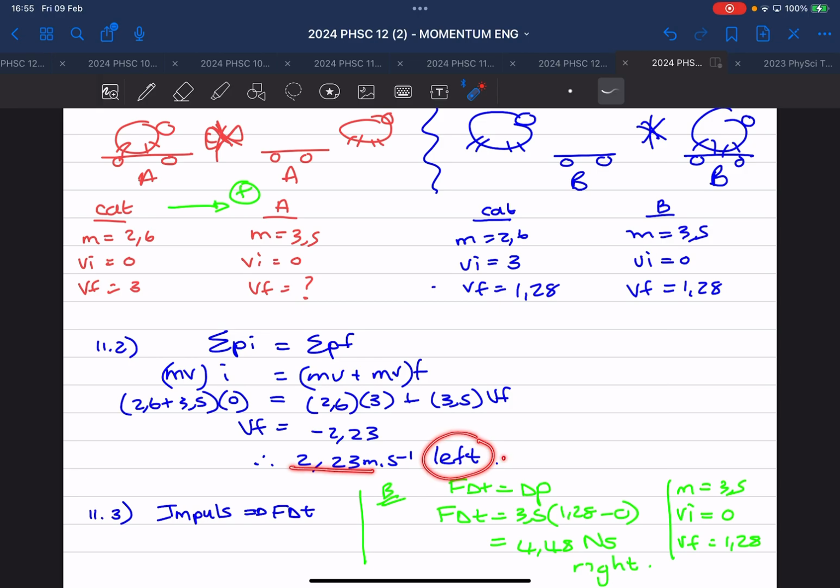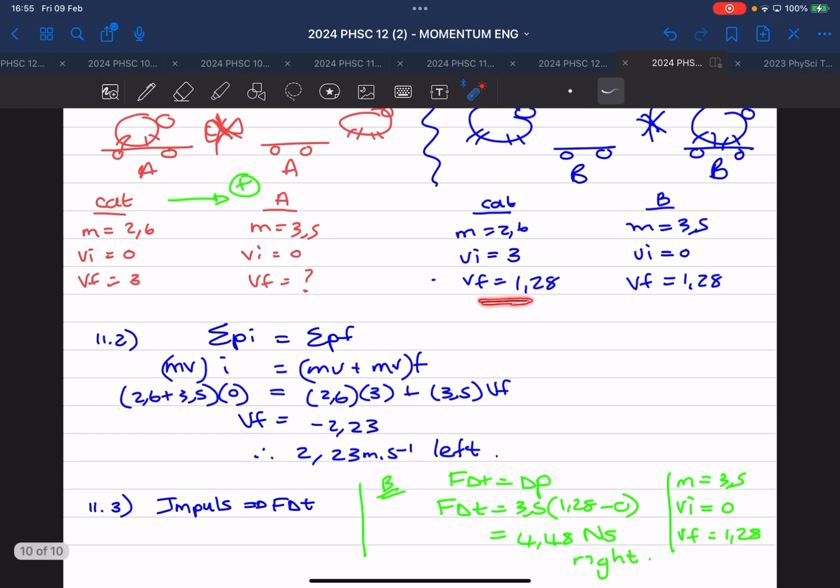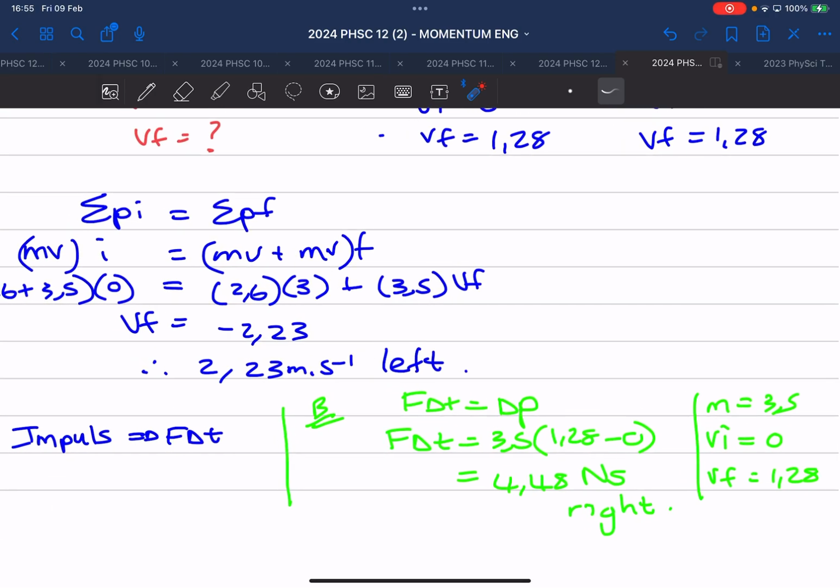Nou vra hulle vir jou, nadat die kat geland het hierso op die skateboard, beweeg die kat en die skaatsplank horisontaal na regs. So the cat is on the skateboard, and they both move to the right at 1.28 meters per second. So, dis hoekom het ek na die tyd finaal 1.28, 1.28. Daarso. Kat op skateboard. Wat fout daar? Nee, maar ek het net vir som. Hoekom het jy vir die kat se massa by die skaatplank se massa? Okay, gee my gou oorlik.